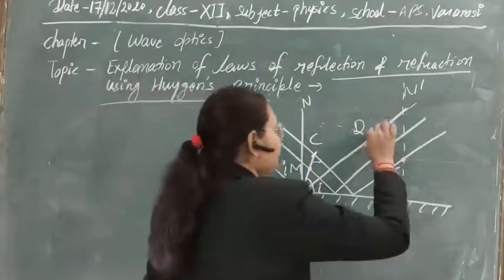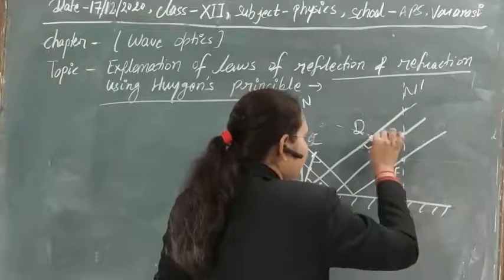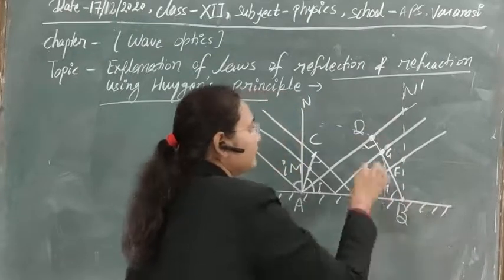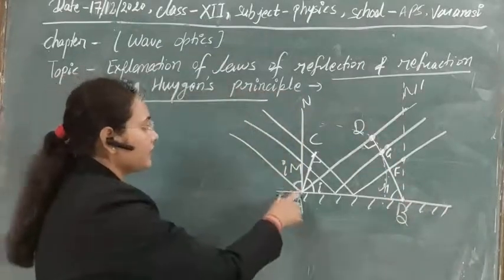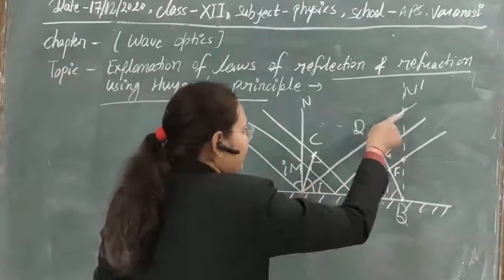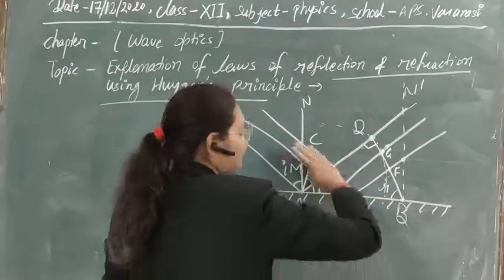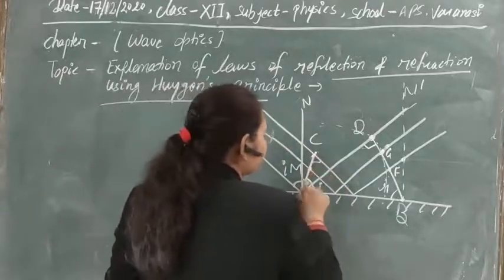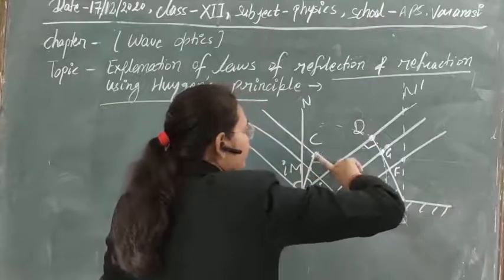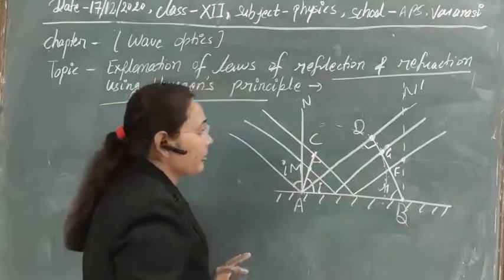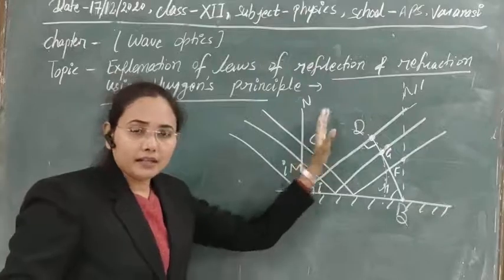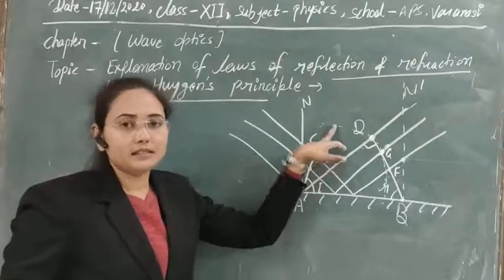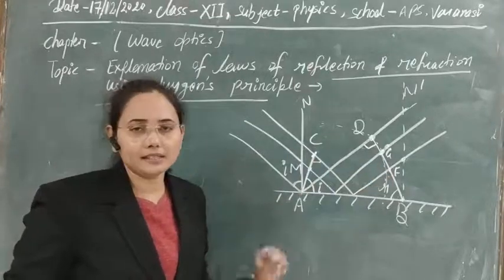And if you join the tangent of this arc from this point, then this will give us the reflected wavefront. So BD here is the reflected wavefront. In the same way, suppose waves are traveling from this direction and are reflected in this direction, this condition is also possible. If we suppose these points are in the same phase, then take this as the radius, draw an arc here, and again join the tangent to this point, then this will act as the reflected wavefront if we take this as the incident wavefront.